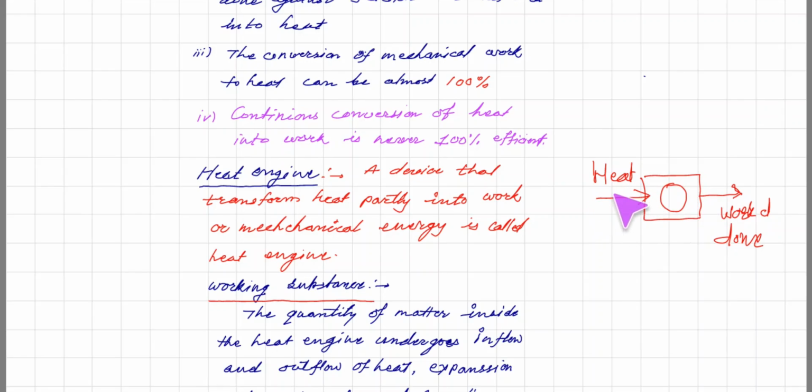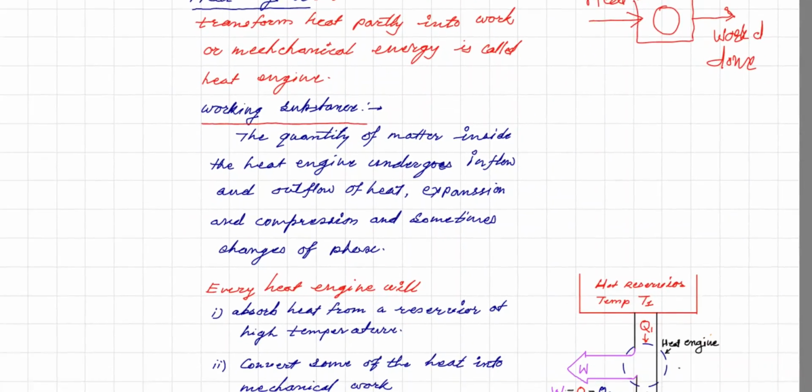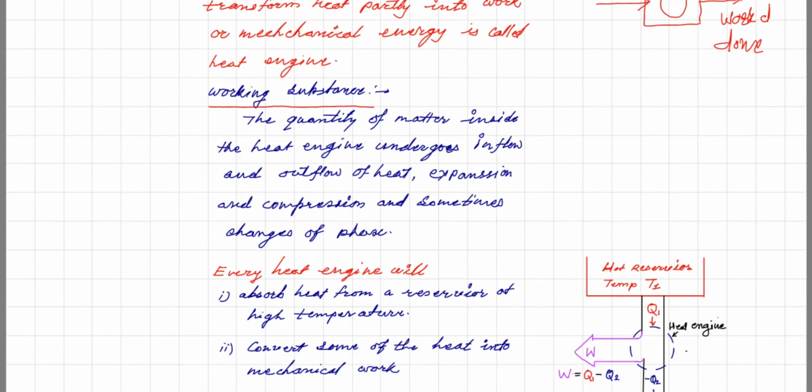Heat energy is provided to water, then it converts into vapors, it expands and creates a pressure, and that pressure is actually responsible for doing mechanical work. So that is the concept. Here there is expansion and compression, and sometimes change of phases also.